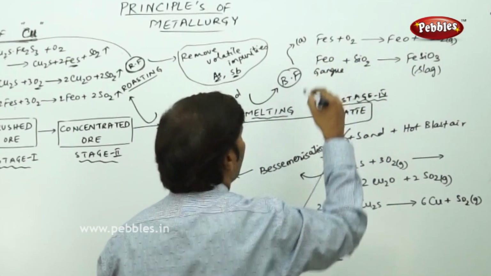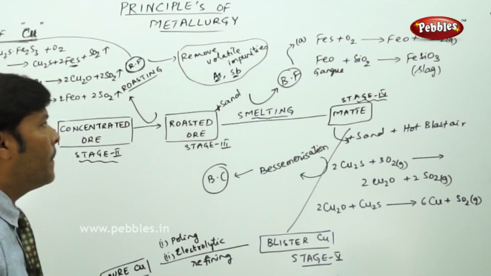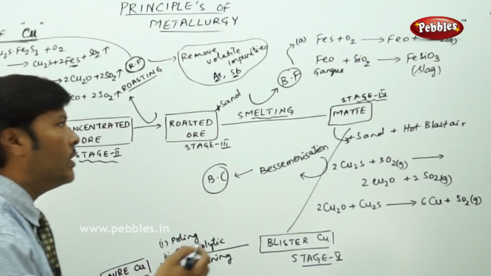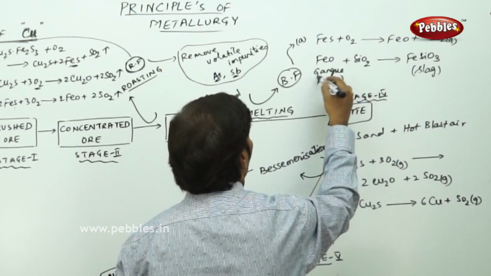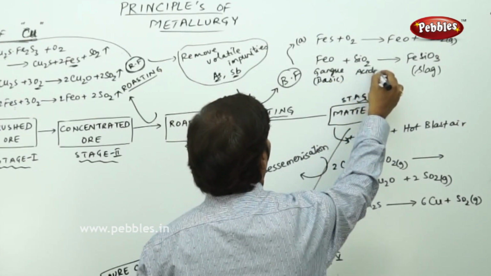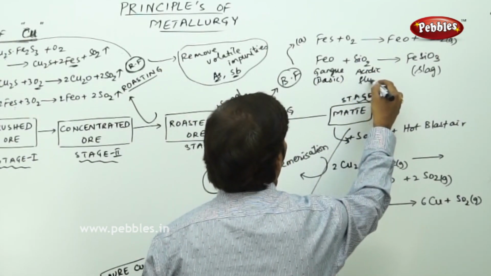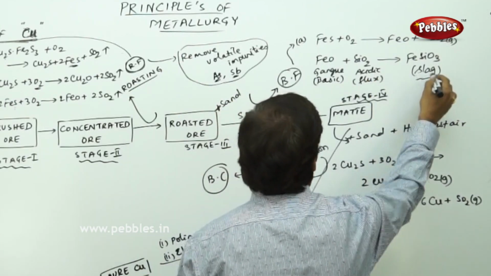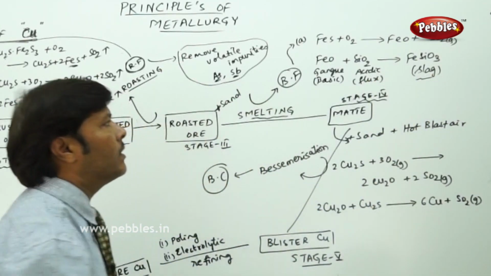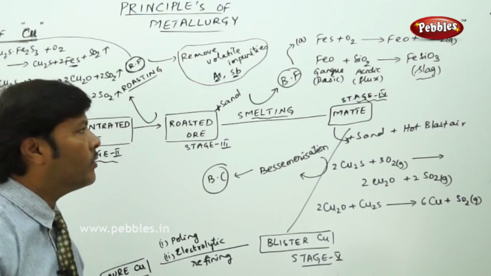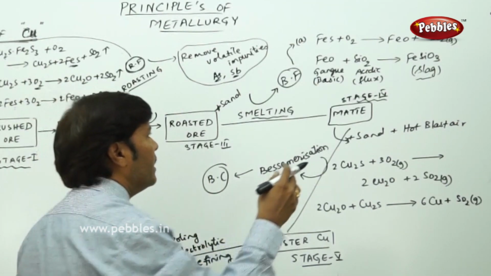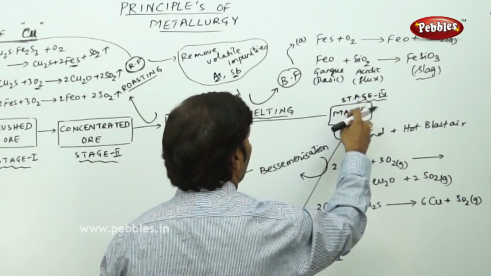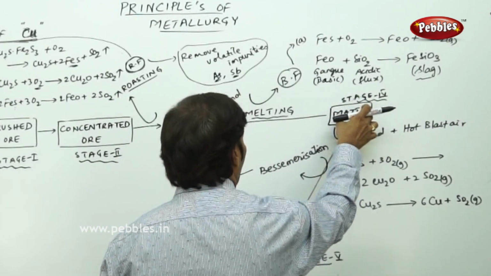Now this ferrous oxide is the actual impurity present in the copper. That ferrous oxide, in the form of gangue particles, is basic gangue, so an acidic flux should be added, and you get a fusible mass. Once you get ferrous silicate, the slag is separated, and the remaining mass that you get is called matte.